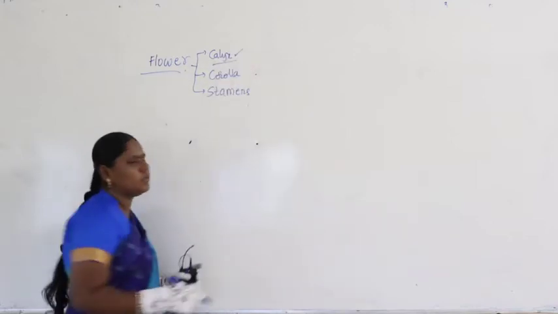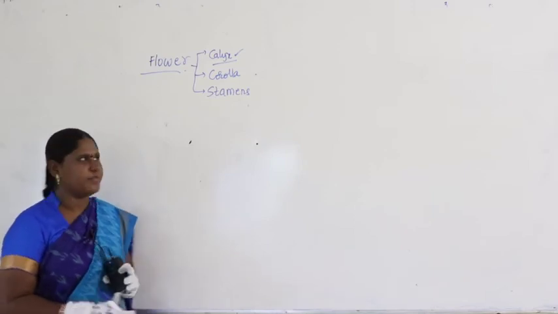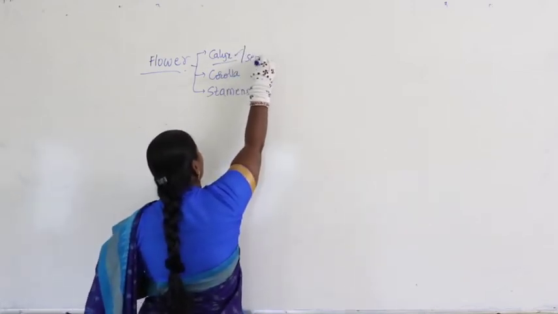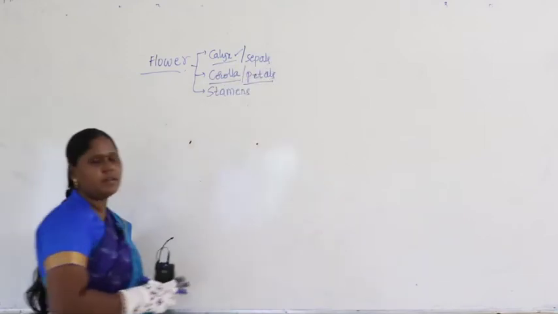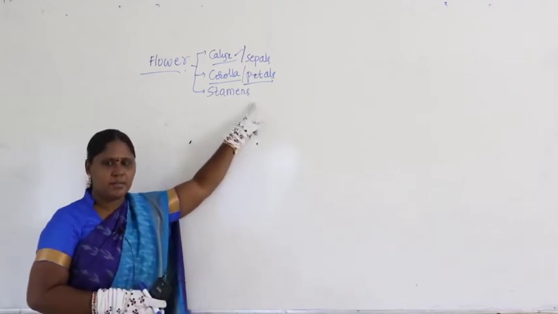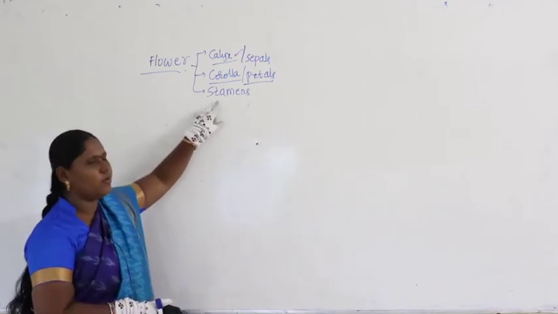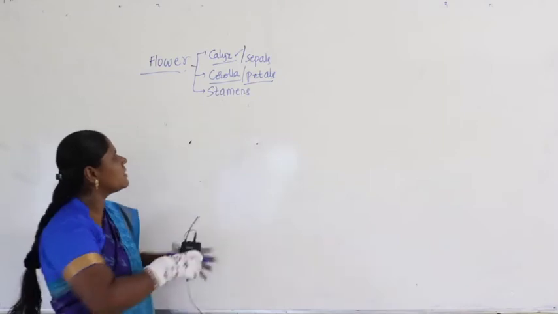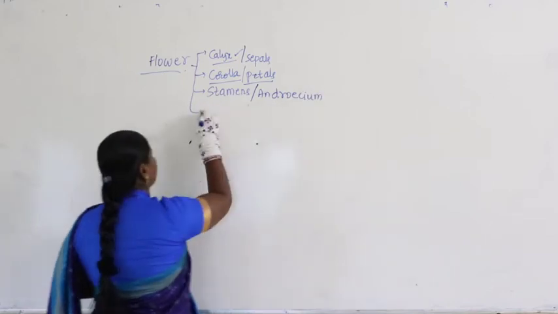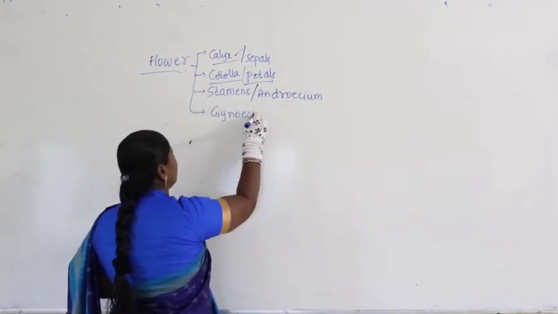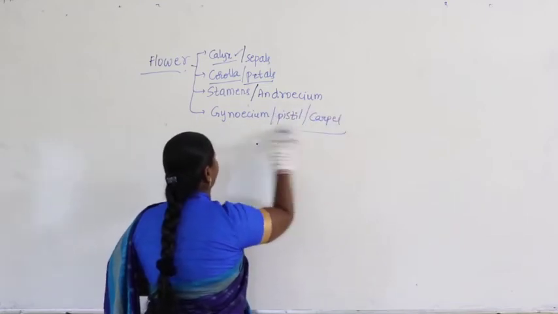What are the things we studied about the calyx? We studied about polysepalous, gamosepalous along with the examples. Calyx is also referred as sepals. Now coming to corolla, which is also referred as petals. For petals also we have taken the same parameters: polypetalous, gamopetalous along with the examples, and then followed by we have to continue with stamens. Stamens is also called as androecium, and then we find gynoecium. Gynoecium is also called as pistil, which is also referred as carpel.